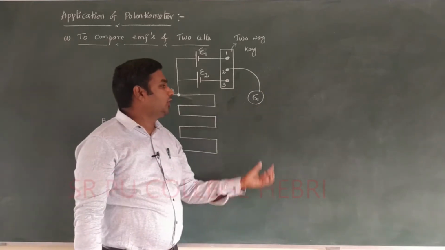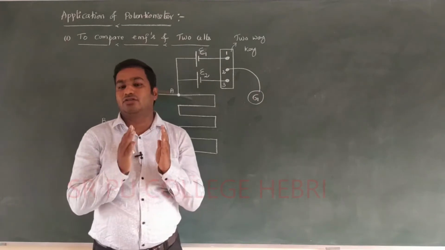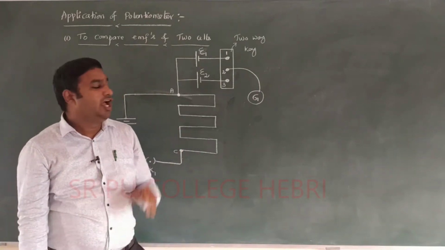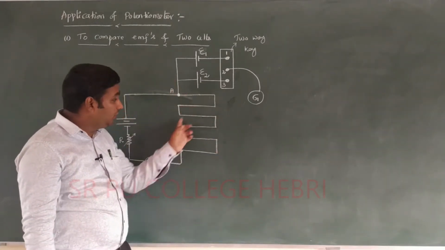Again, it is connected to a device called a galvanometer. The galvanometer is connected to one more device called a slider or jockey. I already told about the slider or jockey in our last class. Depending on the slider or jockey, you have to move along AC to a particular length.